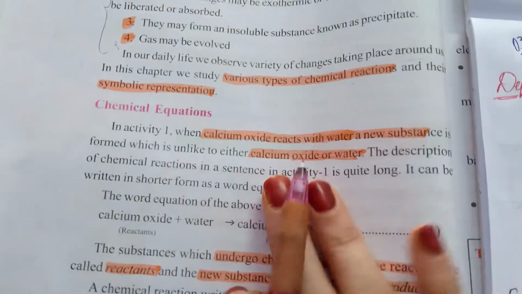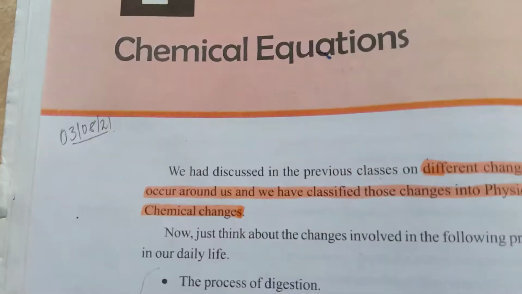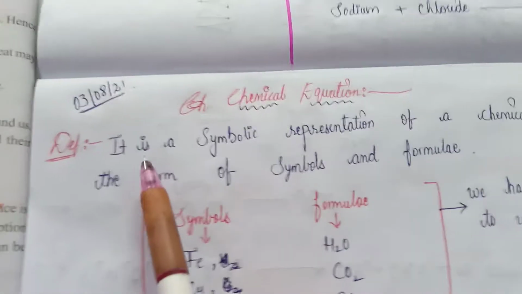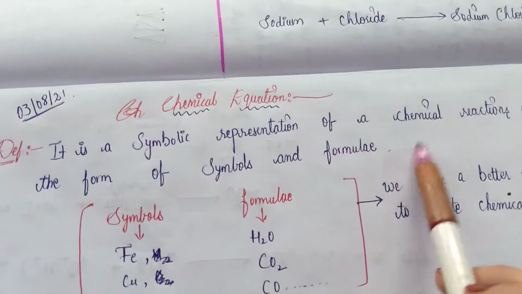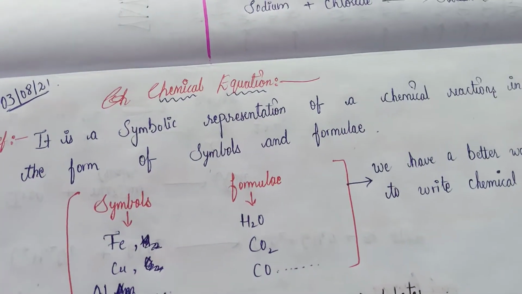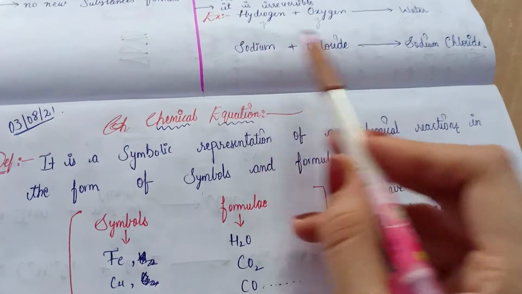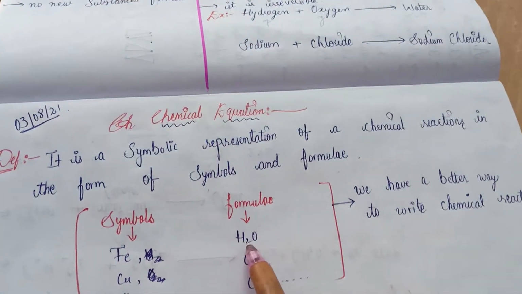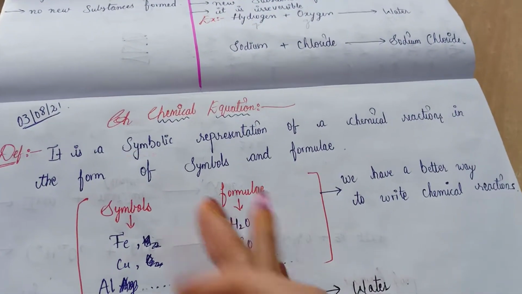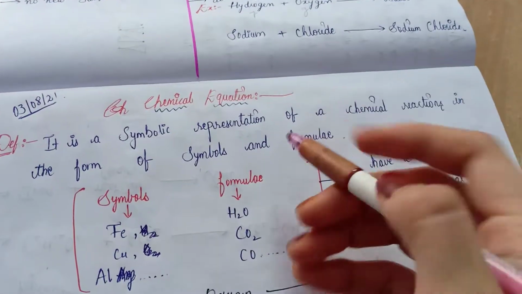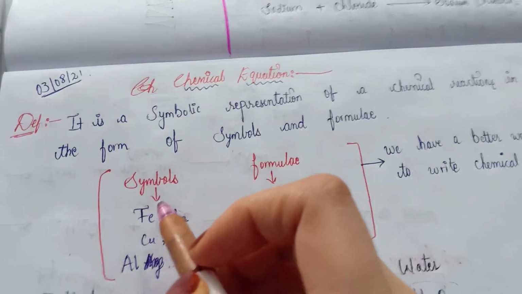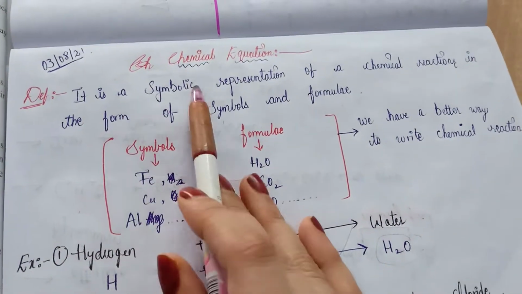So students, let us go to our main topic, that is chemical equation. The lesson name itself is chemical equation. So what is a chemical equation? The definition of chemical equation is over here. It is a symbolic representation of a chemical reaction in the form of symbols and formulas, which is nothing but the words, the sentence. We are representing this sentence with symbols and formulas. So it is a symbolic representation of a chemical reaction, in the form of symbols and formulas. That is the definition of a chemical equation.